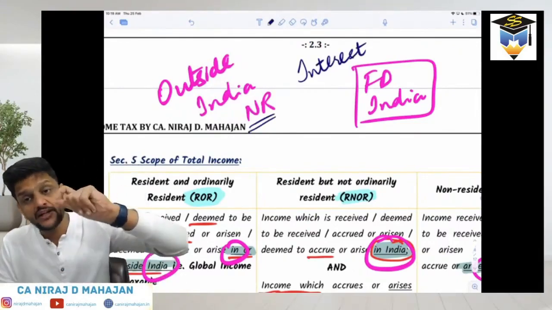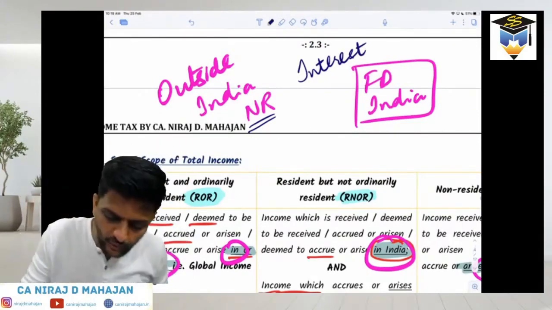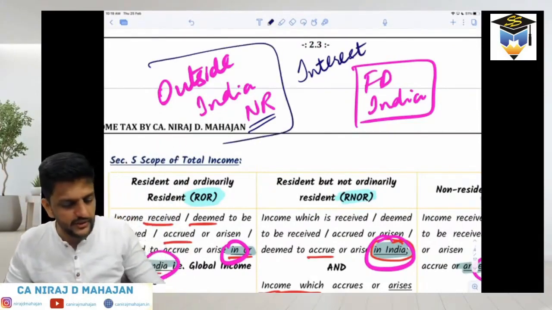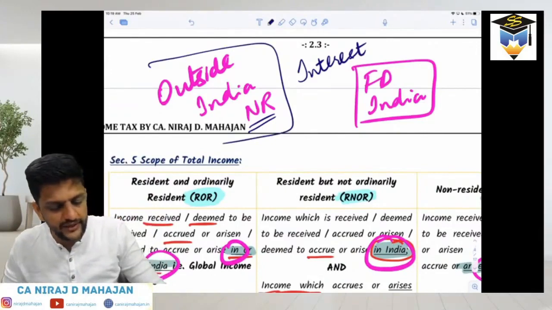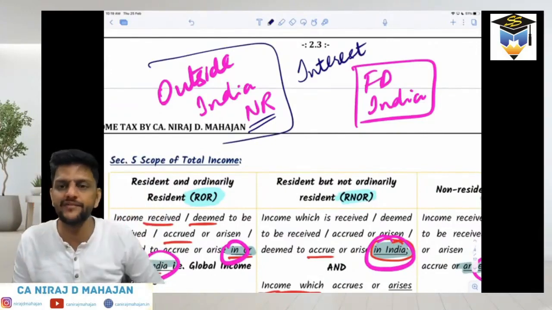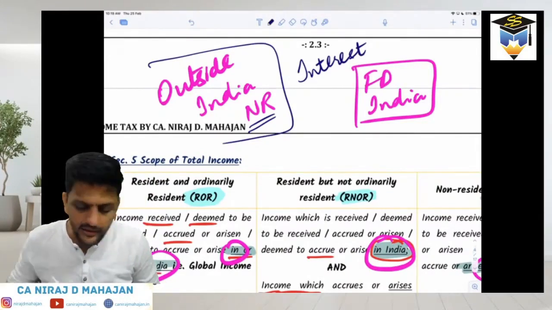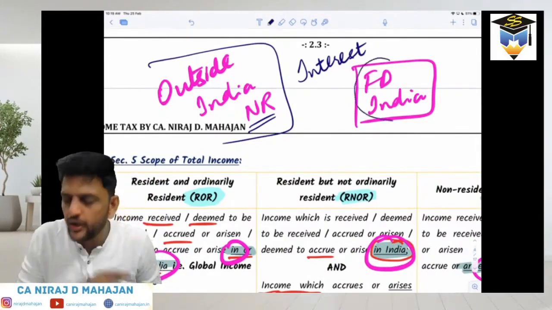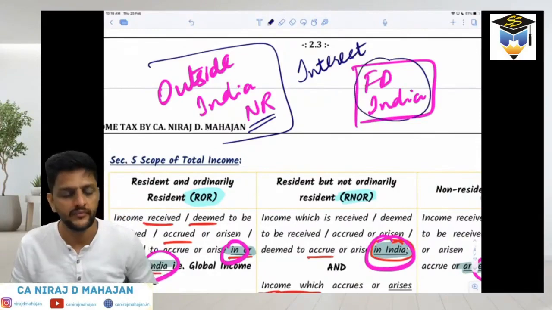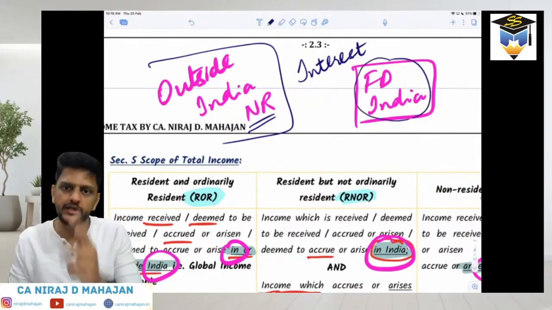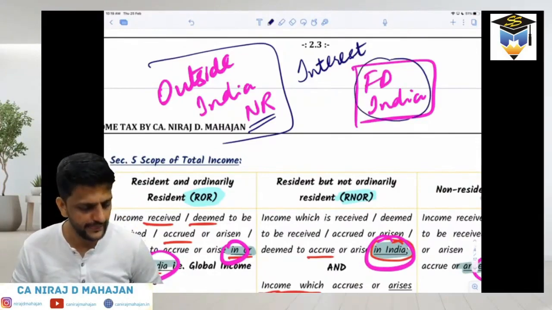Transfer that interest directly to my outside India bank account. He says transfer my interest directly to my foreign bank account. I don't want to receive it in India, but still it originated or accrued in India, the interest. Even that will be taxed in India. Did you understand? Yes.